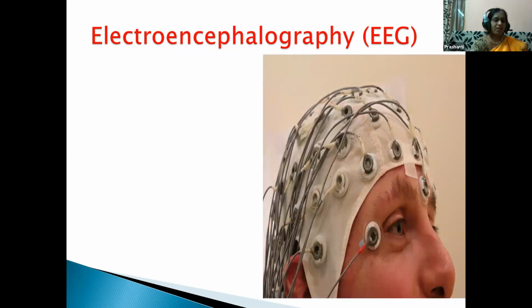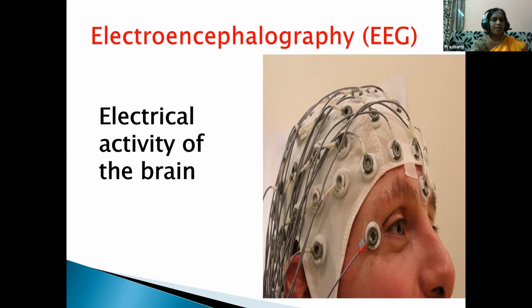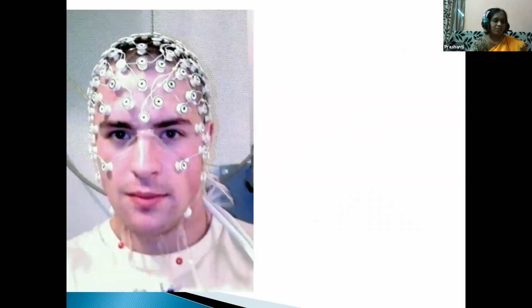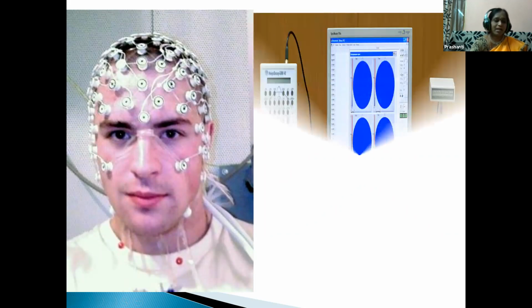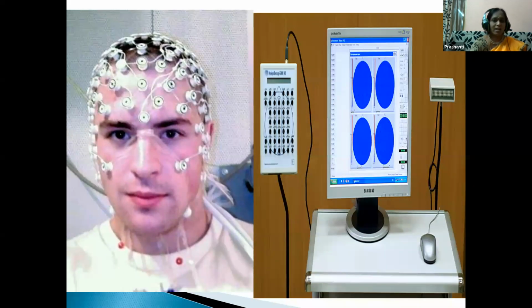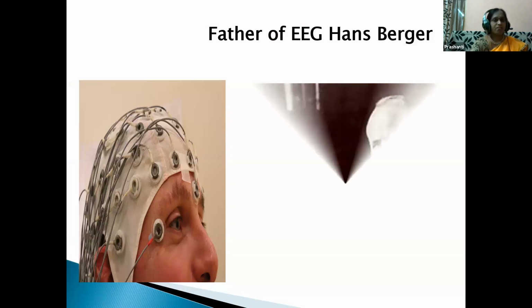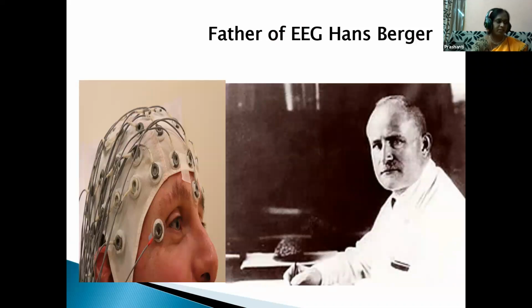It is the graphical representation of the electrical activity of the brain. Yes, we can define it. That electrical activity is being picked up by the electrodes, which are placed all over the scalp, and this is being read by the EEG, electroencephalography machine. Here, the readings of the brain's electrical activity are being taken. Yes, Hans Berger invented EEG, and he is also the father of electroencephalography.